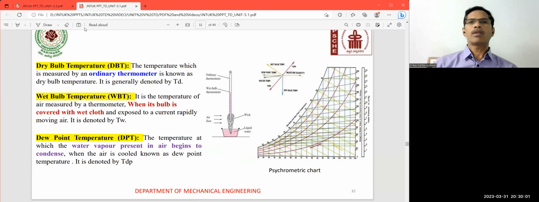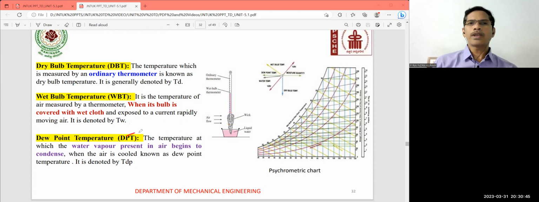Then what is meant by dry bulb temperature? The temperature which is measured by an ordinary thermometer is called the dry bulb temperature and it is denoted by TD. The other technical variable is the wet bulb temperature. The wet bulb temperature is the temperature measured by a thermometer when its bulb is covered with a wet cloth and exposed to rapidly moving air. It is denoted by TW. So whatever temperature is measured with the wet cloth surrounding the bulb, it records the wet bulb temperature.